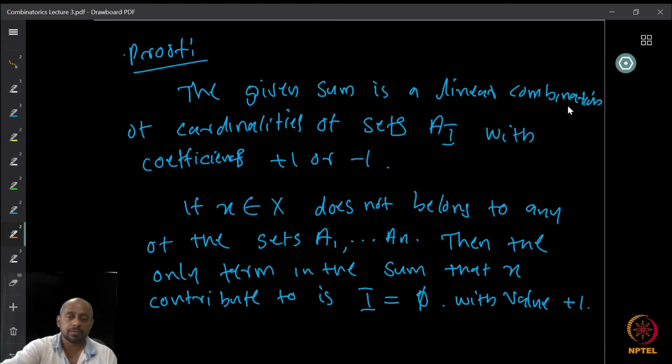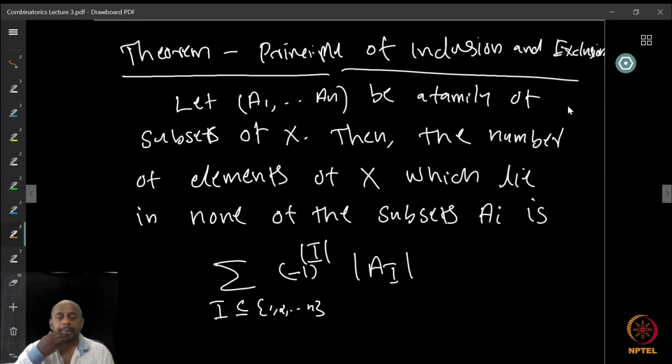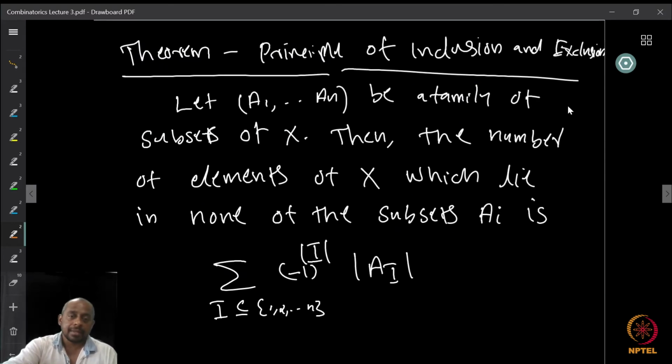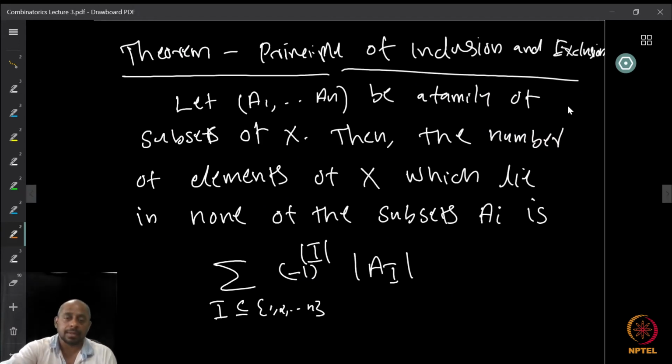So here is the proof. How are we going to prove this? We are going to prove this by counting the elements in the set X which are not part of the Ai's, and seeing what their contributions are to the sum that we are looking at here. So we have a sum here, right? So take every element of X and see what its contribution is.